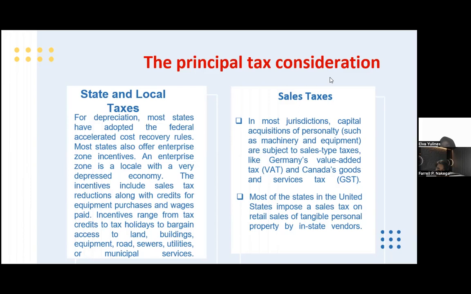And the last, sales tax. In most jurisdictions, capital acquisitions of personalty, such as machinery and equipment, are subject to sales tax, like Germany's value-added tax and Canada's goods and services tax. Most of the states in the United States impose a sales tax on retail sales of tangible personal property by in-state vendors.